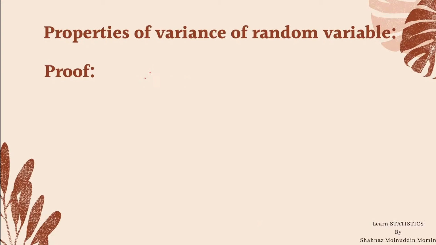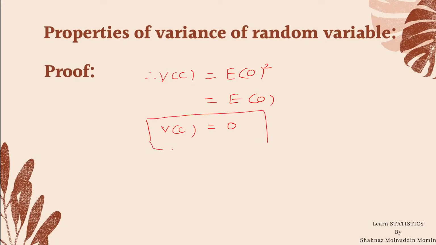Therefore variance c equal to expectation of 0 square, which is expected value of 0, and as 0 is a number which is a constant, so its expectation is 0 itself. Therefore, variance of c, a constant, is always 0. This is the first property of variance.